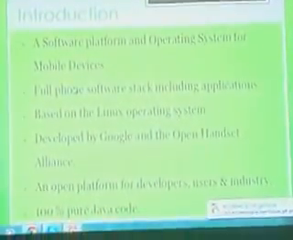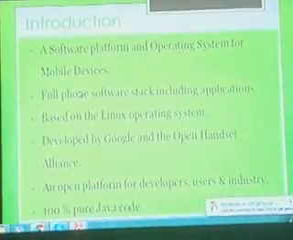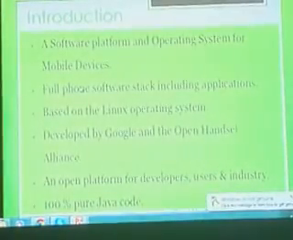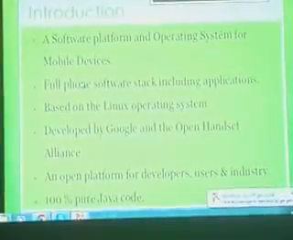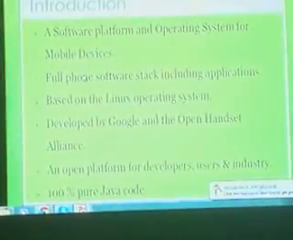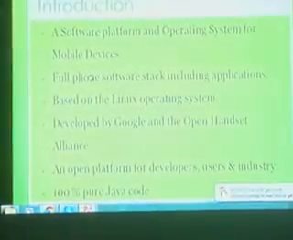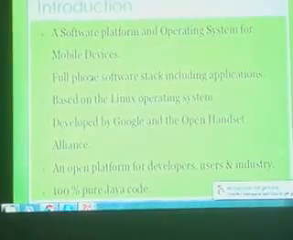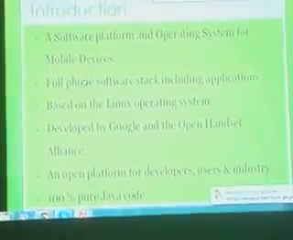The last great thing is that it's an open platform for developers, users, and industry. Anyone can develop Android applications and Android devices, and on the base of Android you can develop any kind of device without any license. You do not require any specific license, without paying money to anyone. You can start development, and it's 100% Java. If you know a little bit of Java, then it's very easy to develop an Android app or Android device.